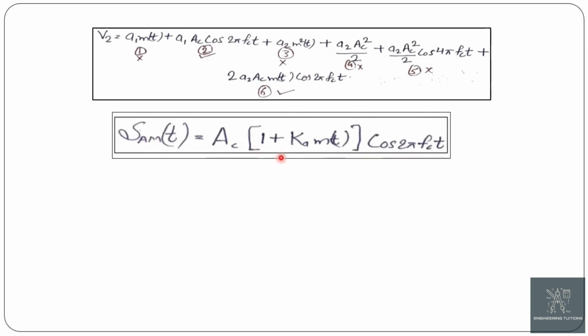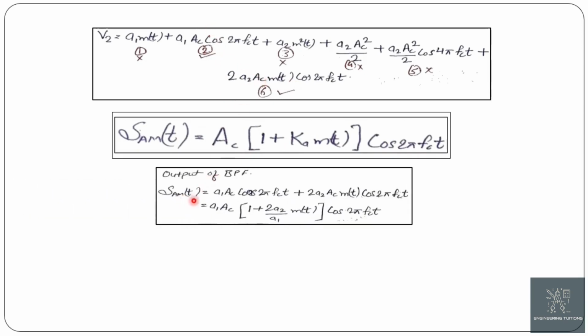Now comparing this equation with the basic equation of AM, we will consider only the terms that provide a similar equation as the output of the band pass filter. Here second and sixth term will do the job. So output of band pass filter is s_AM(t) equals A1 Ac cos 2 pi fct plus twice of A2 Ac m(t) cos 2 pi fct.